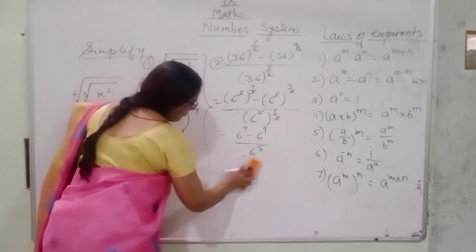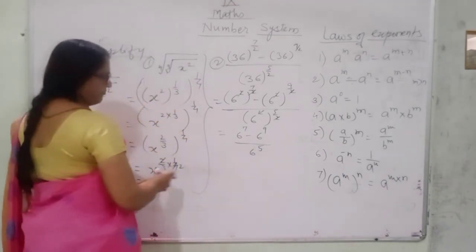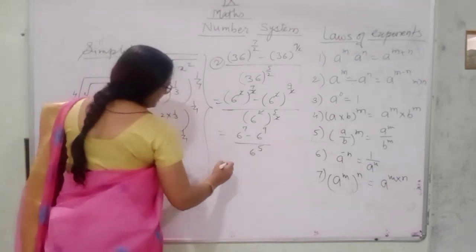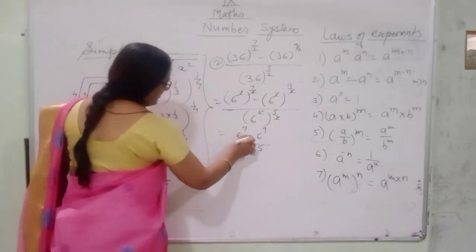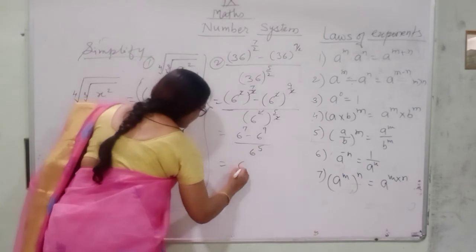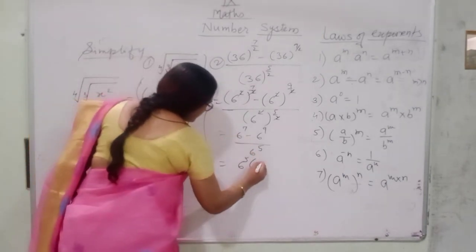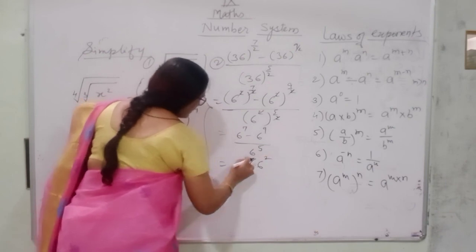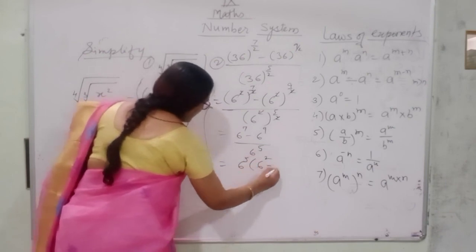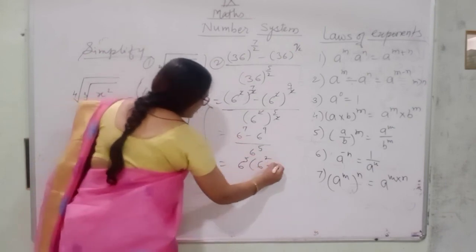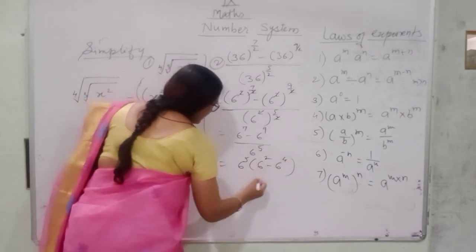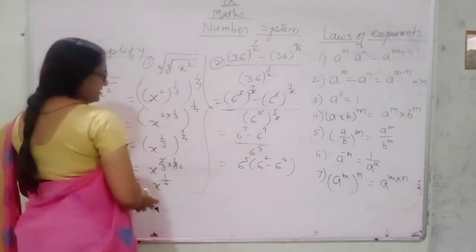Or you can take common here also. One more way is here. Suppose 6 raised to the power 7, 6 raised to the power 5, you have to take common. So here is 6 square, 5 plus 2 is 7, minus here is 6 raised to the power 4. Again answer will be same.